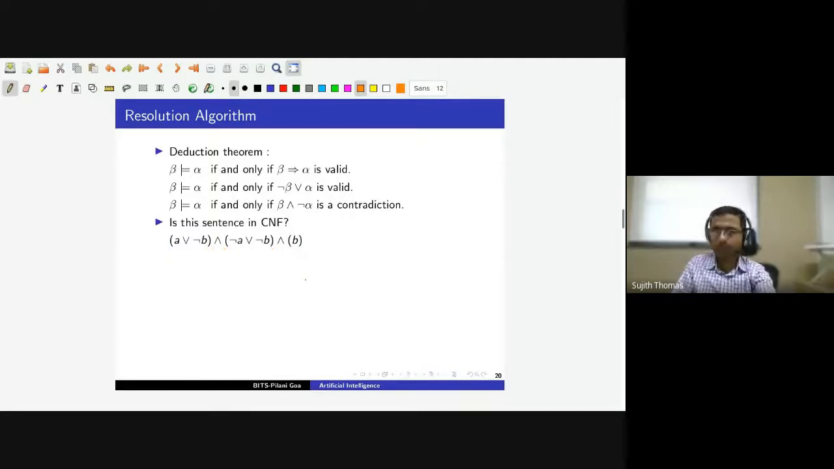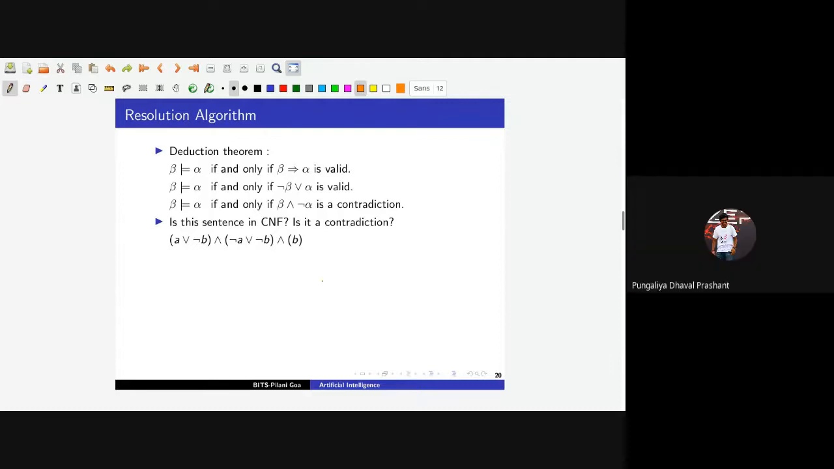Now the question is, is it a contradiction? Is this sentence a contradiction? What do you think? Yes, sir. So this sentence is a contradiction. Because the first two we can combine and simplify the sentence to get not B and B.